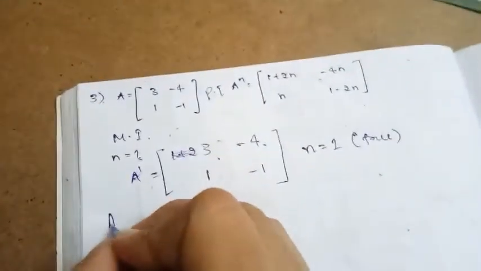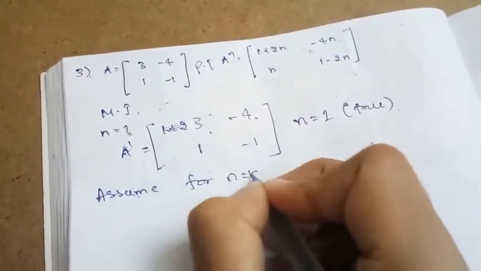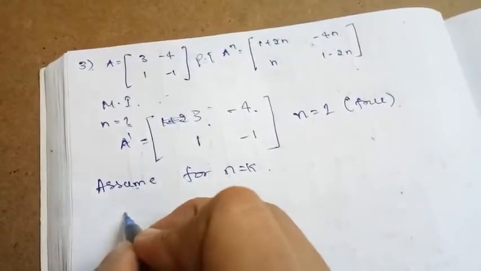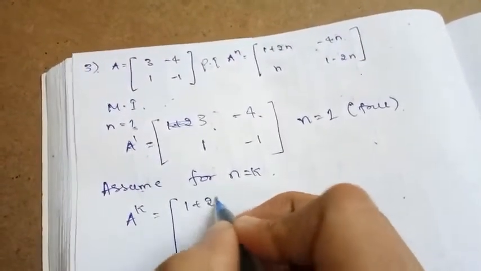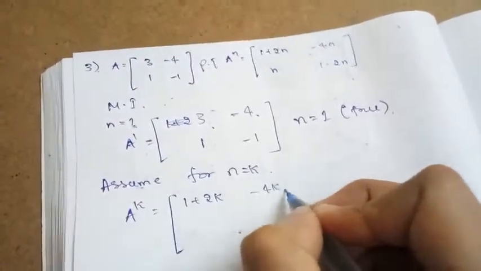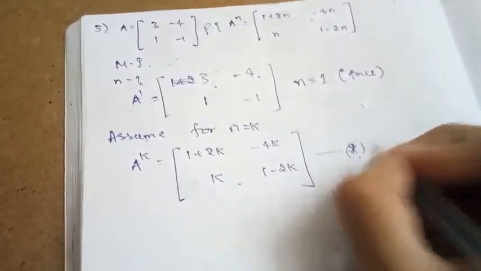Now let us assume that the result is true for n equal to k. So when the result is true for n equal to k, what does that become? A to the power k is equal to 1 plus 2k, minus 4k, k, 1 minus 2k. So this is our induction assumption. I'll call this one star.